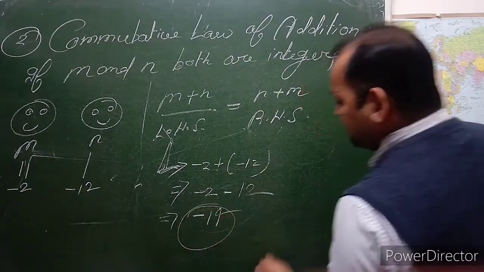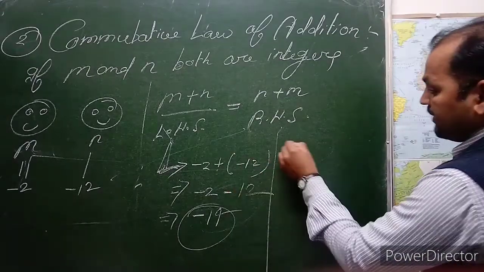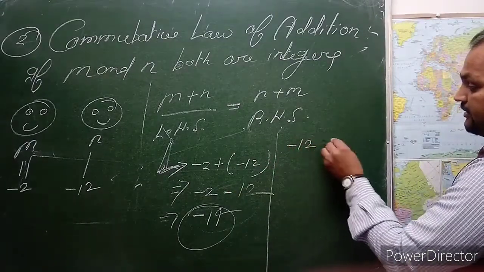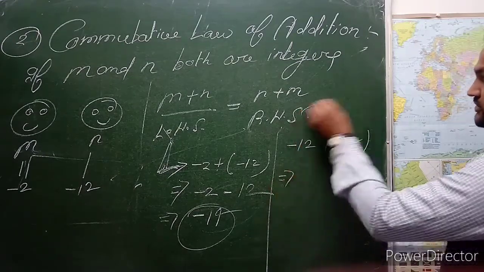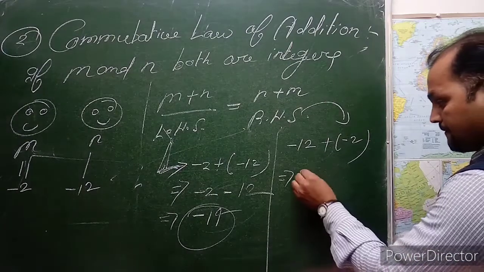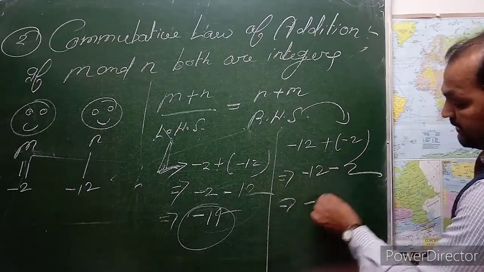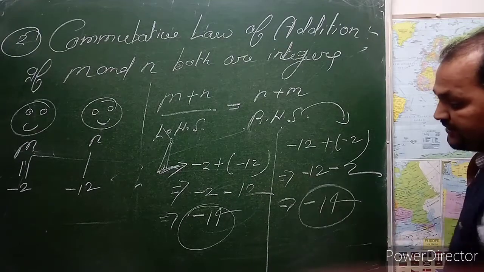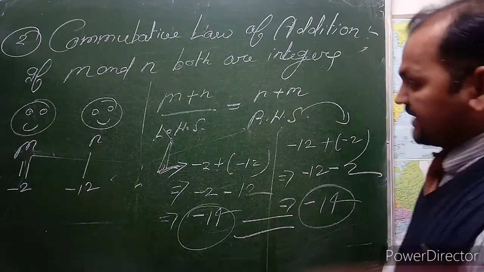So the left hand side is minus 14. Let's take the right hand side: minus 12 plus minus 2 is equal to minus 14. It is proved that the left hand side is equal to the right hand side.